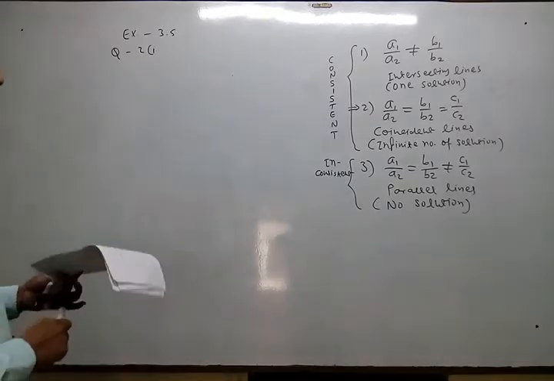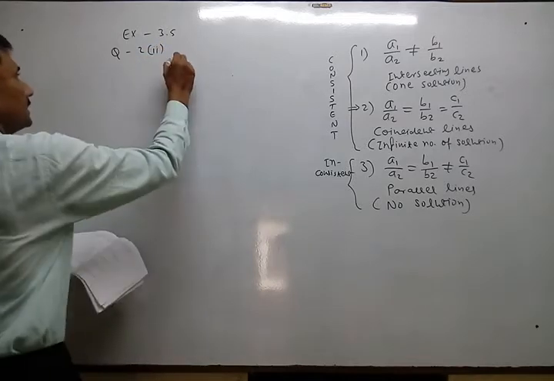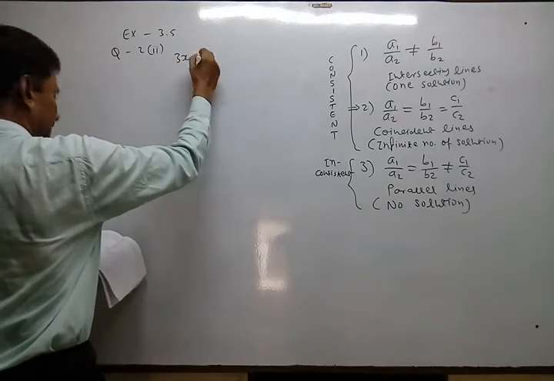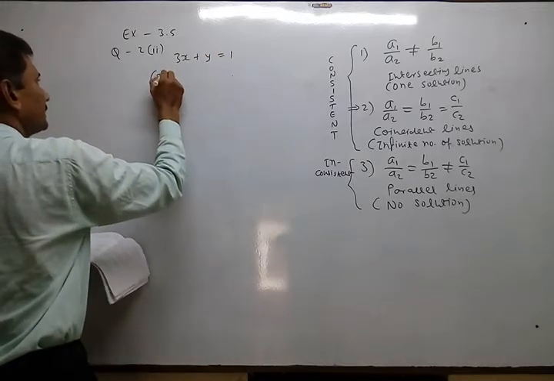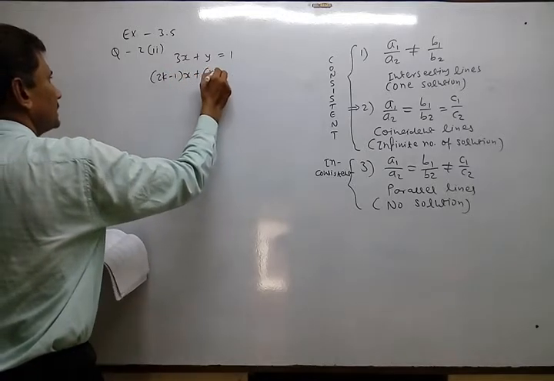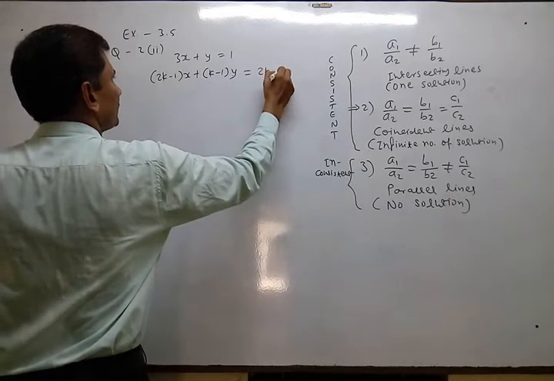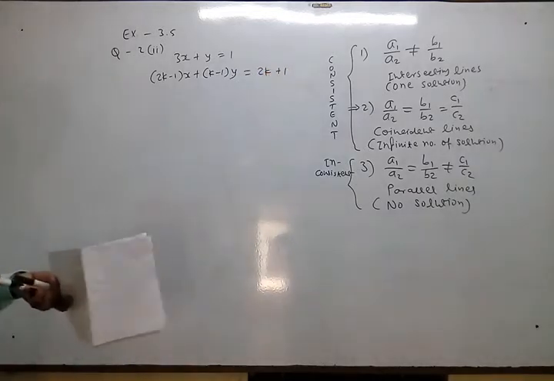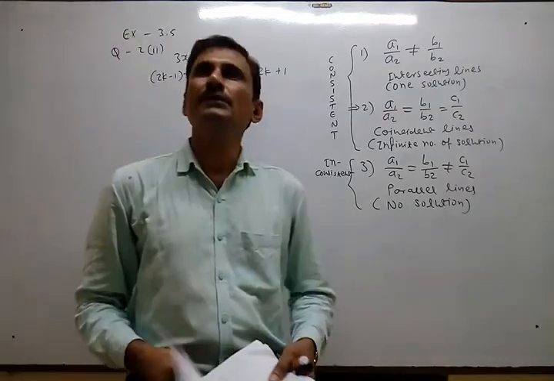So second: 3x plus y equal to 1, and 2k minus 1 x plus k minus 1 y equal to 2k plus 1. One variable only is missing here, not two variables.